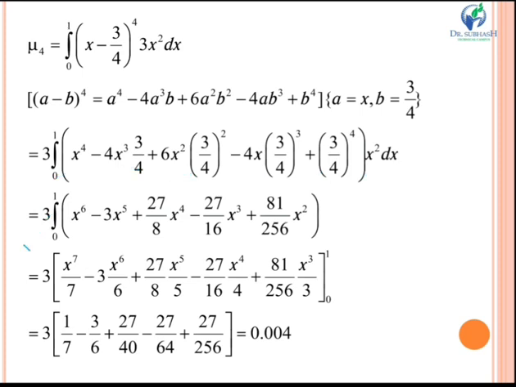Now again I will simply do the integration of the terms. So integration of x raised to 6 will be x raised to 7 by 7, integration of x raised to 5 will be x raised to 6 by 6, and I will do this for all the terms. I'll put the upper limit minus lower limit, and on simplifying this bracket you get your answer as 0.004.